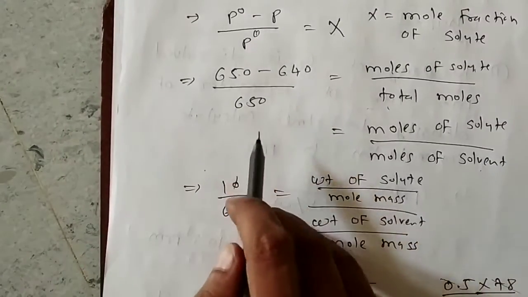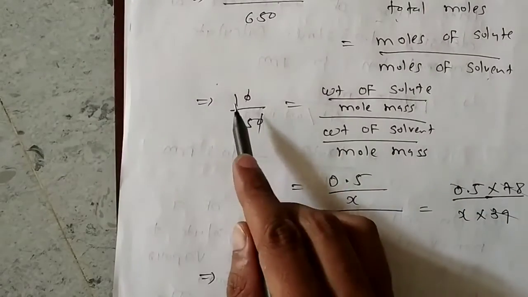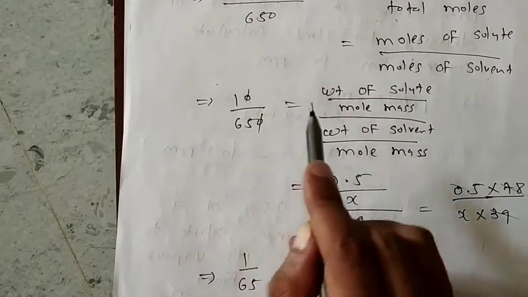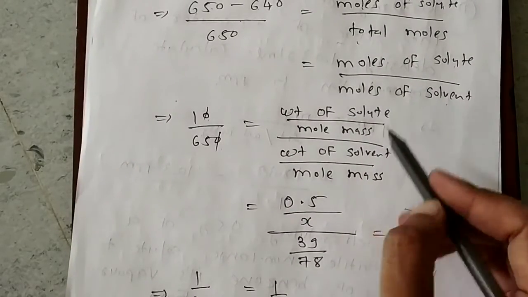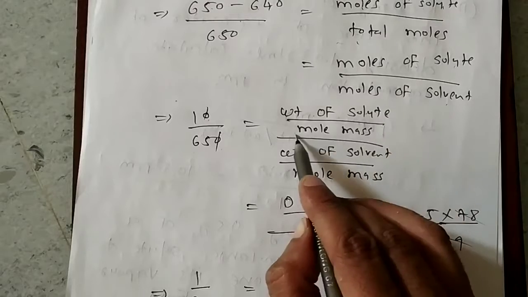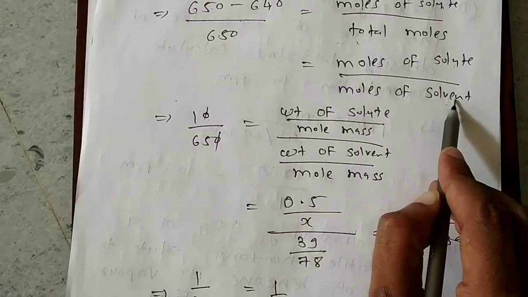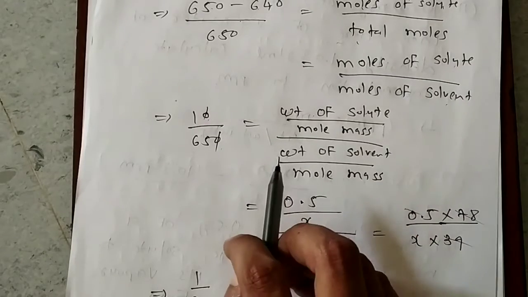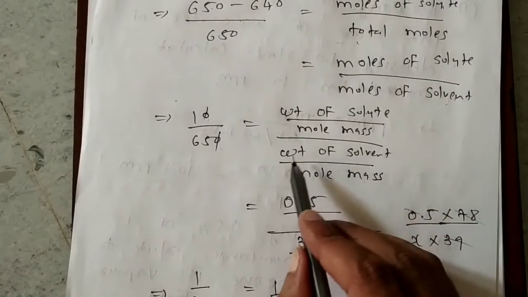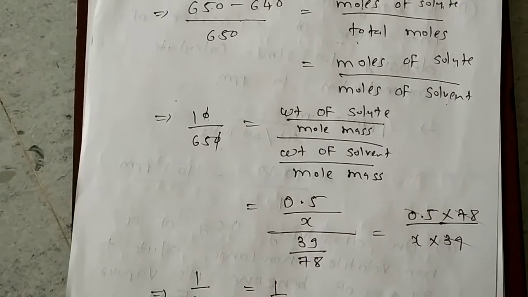After that you can see here the subtraction will be 10. So I have written 10 divided by 650 is equal to moles of solute. Formula for that is weight of solute divided by molecular mass. Upon that, moles of solvent is here: weight of solvent divided by molecular mass of solvent.